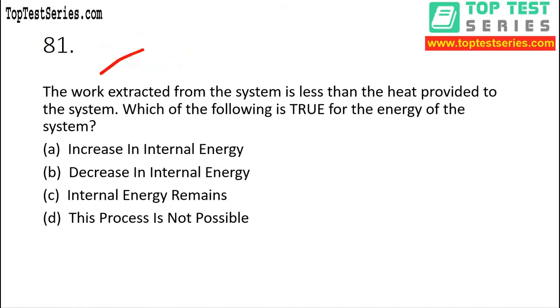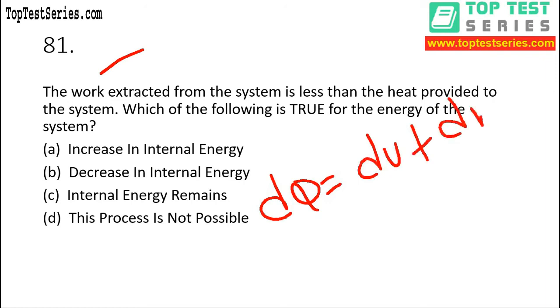Work extracted from the system is less than the heat provided to the system. Which of the following is true for the energy of the system? In this question we can use the equation of the first law, that is dQ is equal to dU plus dW.